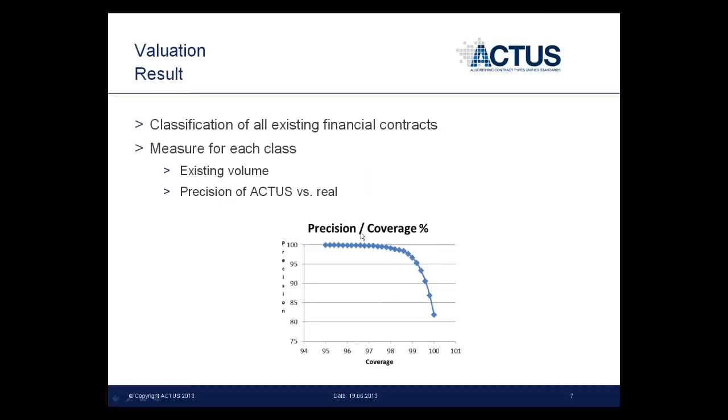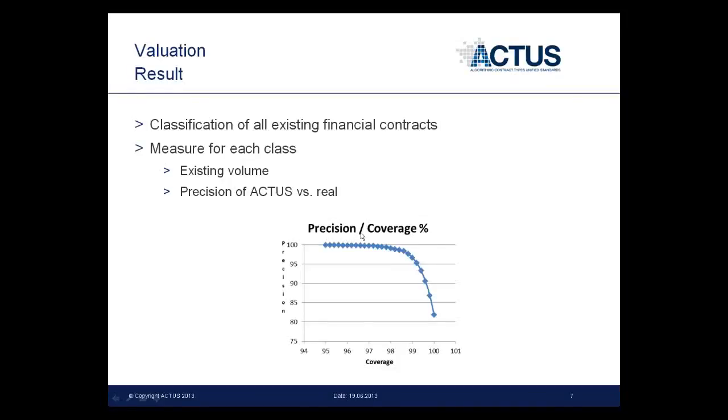After defining the precision measure, a next step would be to execute the validation. So first we would have to classify all existing financial contracts. That means speaking to many banks, to many practitioners. We would measure for each class the existing volume, how many of these contracts exist and what is the notional. And then we would measure the precision of Actus versus real as we have shown in the previous measure.